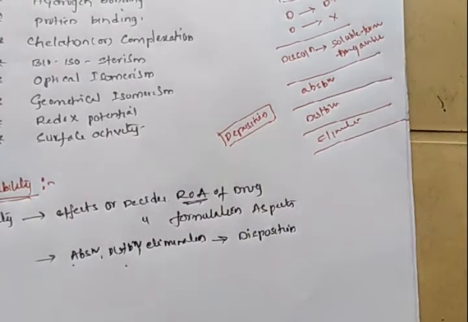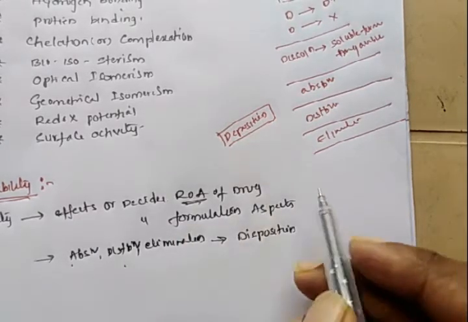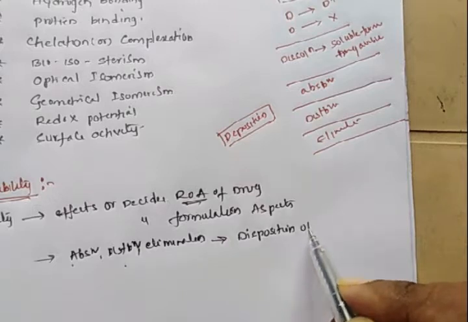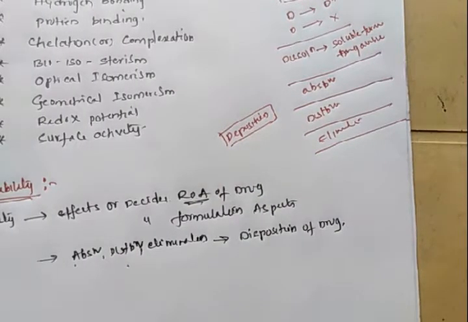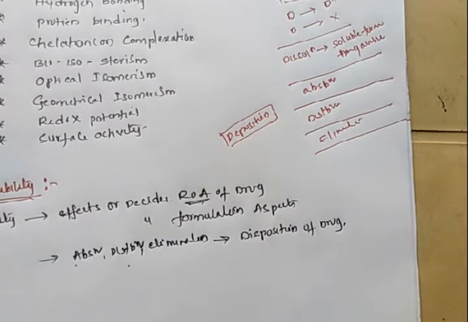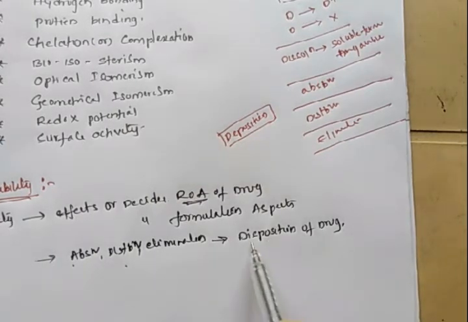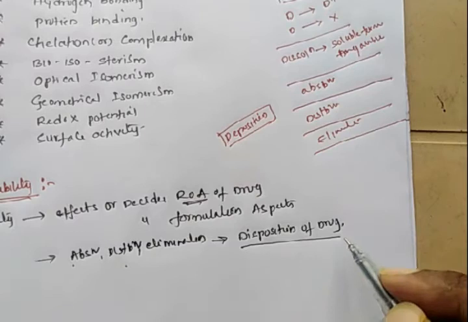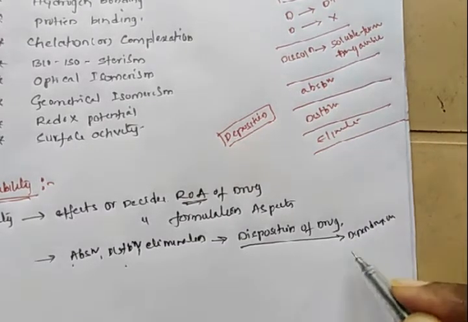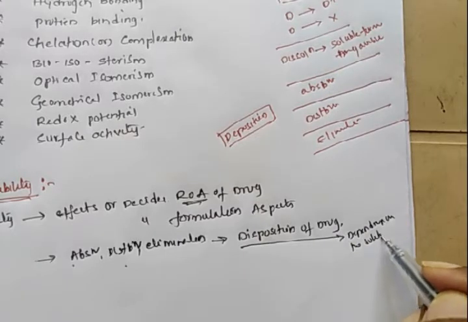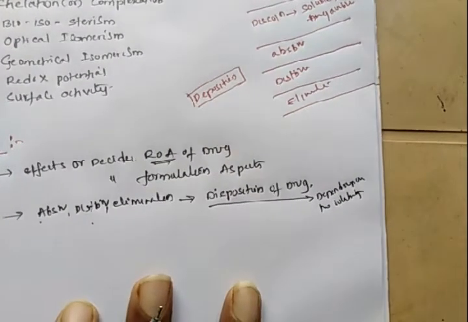Such that disposition of the drug molecule depends upon the solubility. So after absorption, distribution and elimination of the drug, it undergoes disposition. This disposition of the drug majorly depends upon the solubility of the drug.